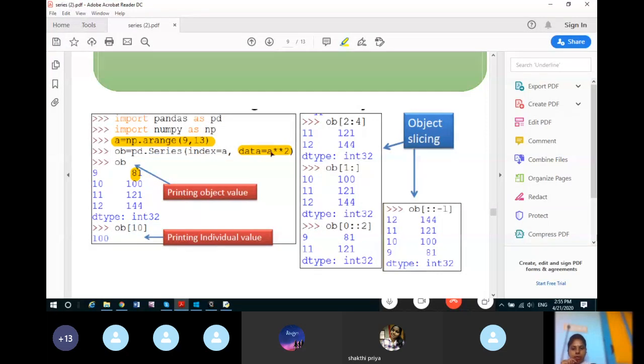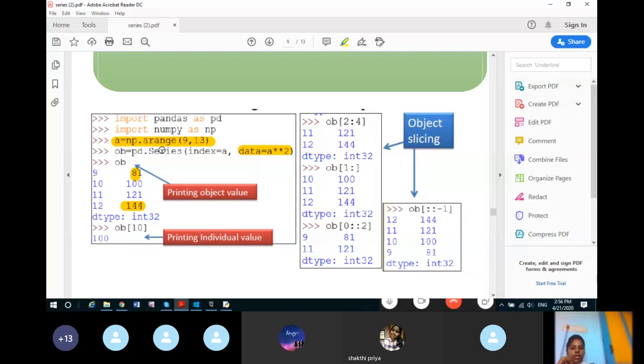We are creating the square for the array elements. So the first element of the array was 9, so we have created 9 power 2. So it will be 81. The next element of a will be 10. So 10 double star 2, that is 10 to the power 2, will become 100. Now the next value will be 11 double star 2, that is 11 to the power 2, will become 121. Now again the next value is 12. 12 to the power 2 will become 144. So like that we can use expressions here. We can use expressions for the data of the series. You can use any type of expression that you want.